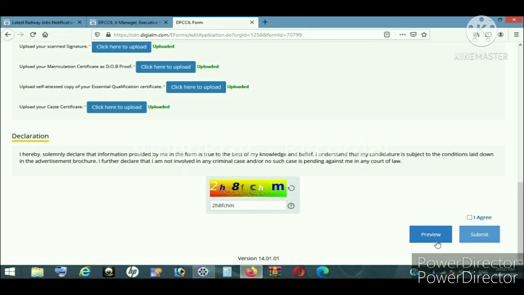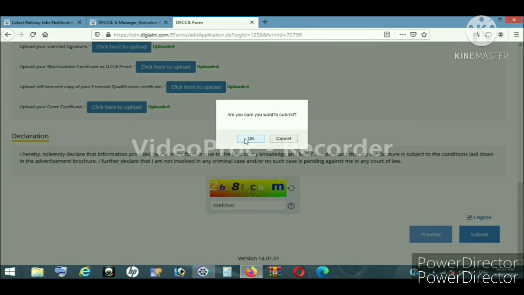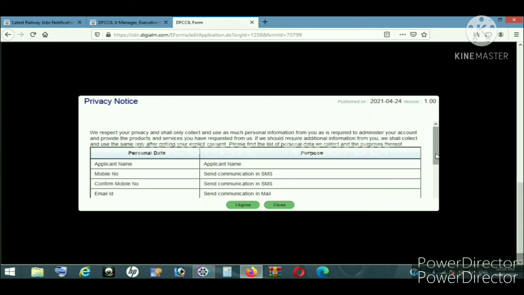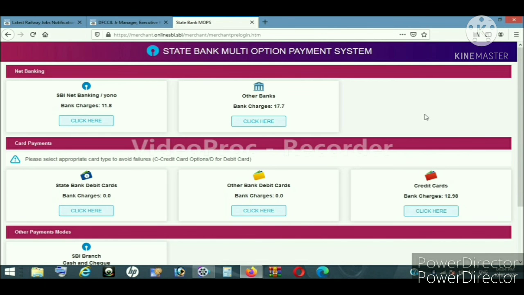Now it will show the details which you have entered, and check that the details which you have entered are all correct, and press back and then click on submit. OK. Now click on I agree. Now it will take you to the payment.